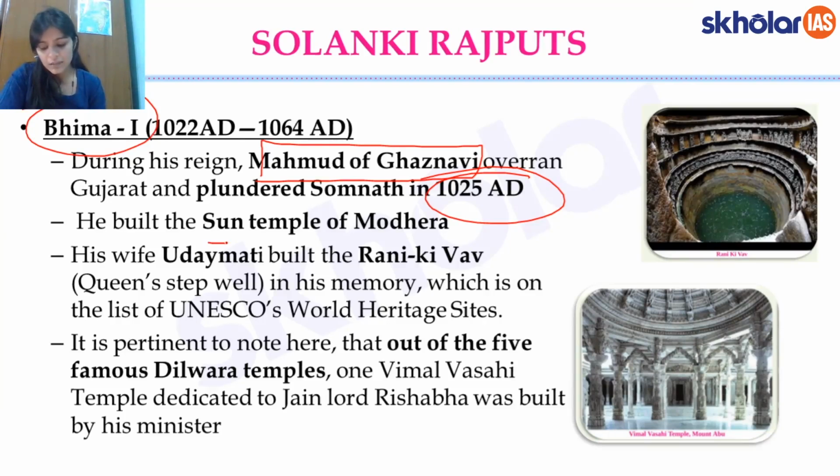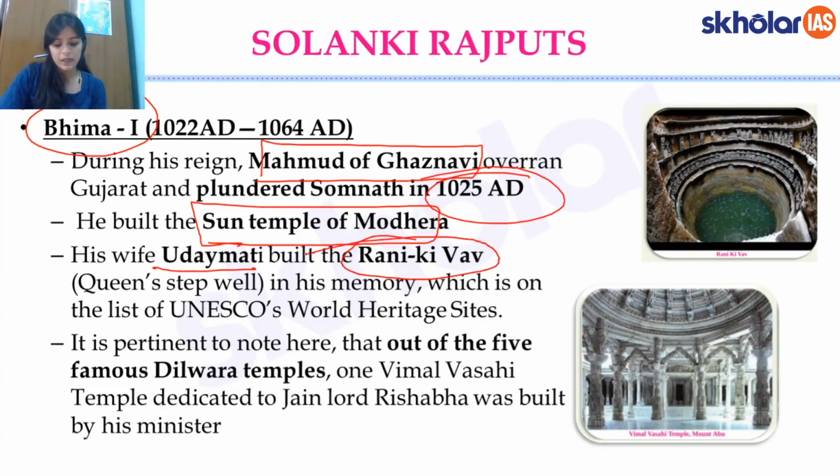Another contribution: he built the famous Sun temple at Modhera. This temple is known to have the largest water tank anywhere. Also, under his reign, his wife Udaymati built the famous Rani Ki Vav. You must have heard of it as one of UNESCO's World Heritage Sites. The Rani Ki Vav was built by his queen in his reign, right? And under his reign, one of the Dilwara temples was also built. Where are the Dilwara temples? Mount Abu, the famous Jain temples. One of those Dilwara temples was also built under the reign of King Bhima, right?